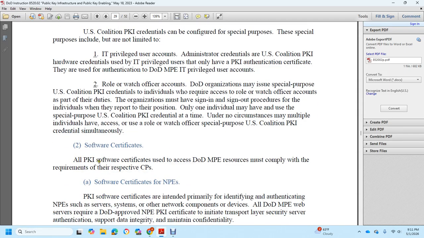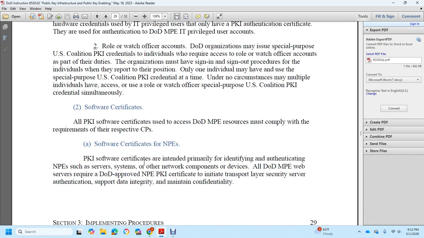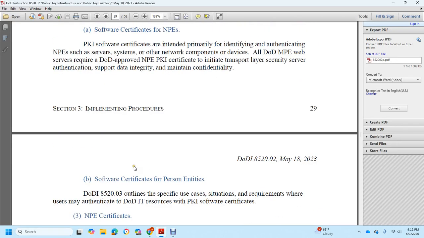Software certificates: all public key infrastructure software certificates with the DoD MPE resources must comply with the requirements with respect to certificate practices. Software specific to the MPE with a public key infrastructure software certificate falls into the family of identity and authentication, with the server of the system or other network component device of all the DoD MPE with web servers. Recover the DoD MPE with a public key infrastructure certificate. Initial transport layer security server authentication supports data integrity with a maintained credential.